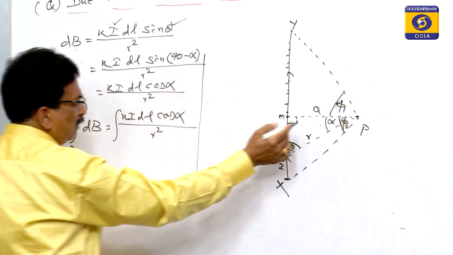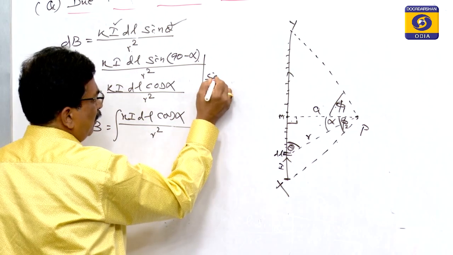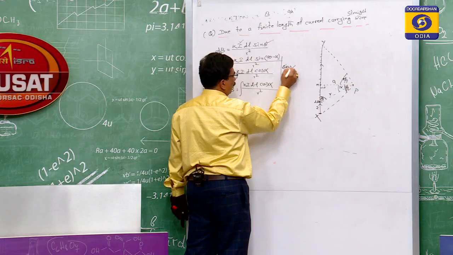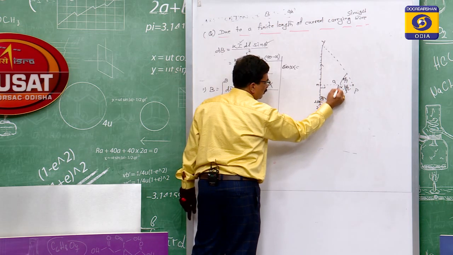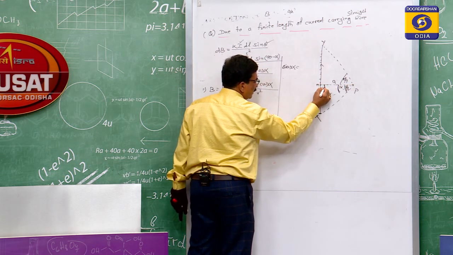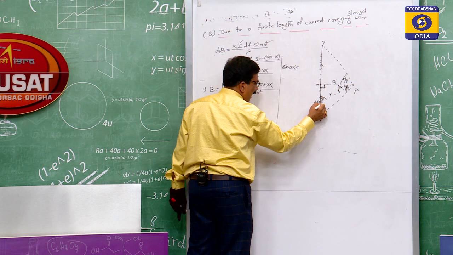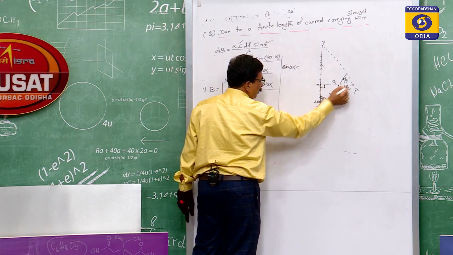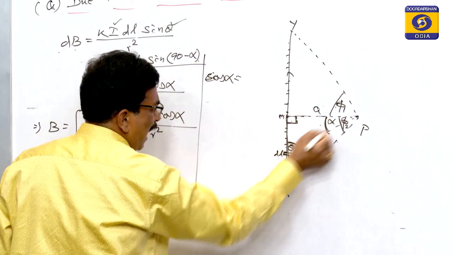In this triangle, this angle is alpha, this is the base, this is 90 degrees, this is the perpendicular, and this is the hypotenuse.